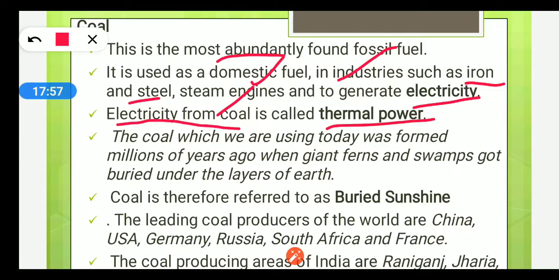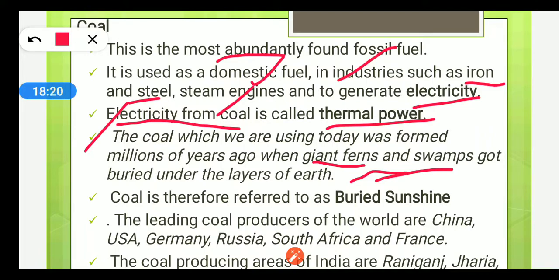The coal which we are using today was formed millions of years ago when giant ferns and swamps, children, are a type of vegetation, wild vegetation. Swamps generally grow in muddy areas.